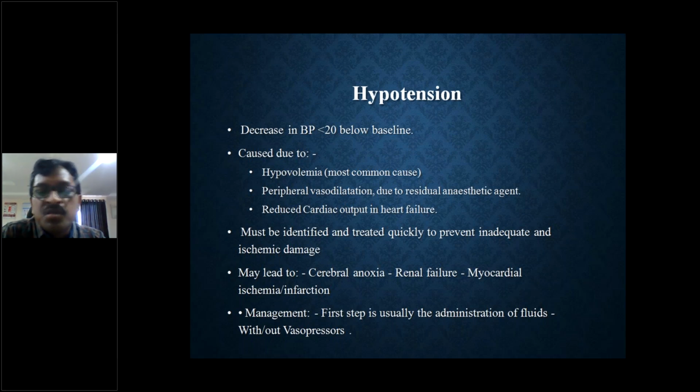The first step is usually the administration of fluids. Then we seek the help of vasopressors. Vasopressors means the drugs acting on the blood vessels in the body. The drugs acting on the heart and bringing about contraction are called inotropes. Inotropes are different and vasopressors are different. With the help of vasopressors like mephentermine, ephedrine, and phenylephrine, we can have contraction of the blood vessels, so that peripheral pooling of the blood is not present, and most of the blood is returned back to central circulation, so that the hypotension may be treated to some extent.